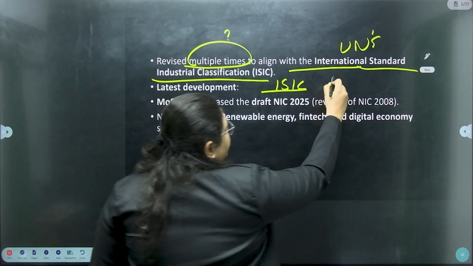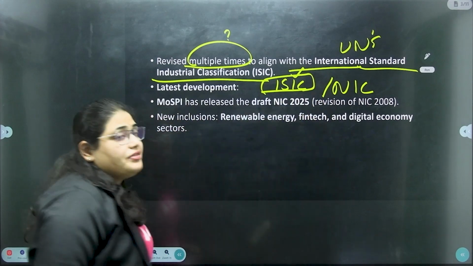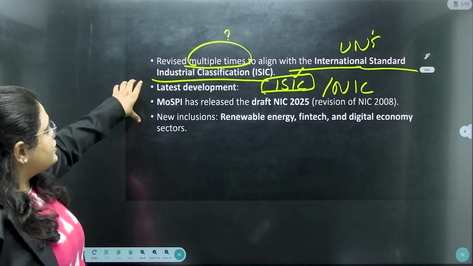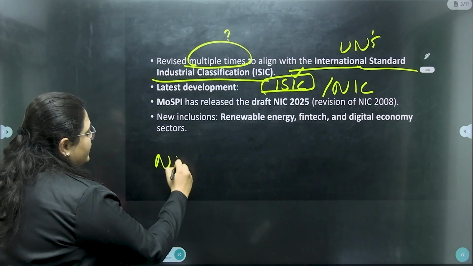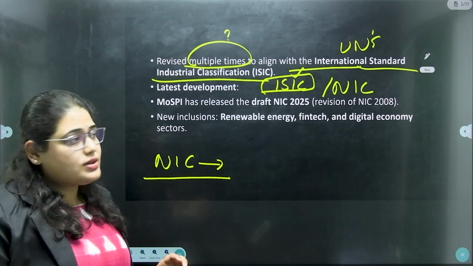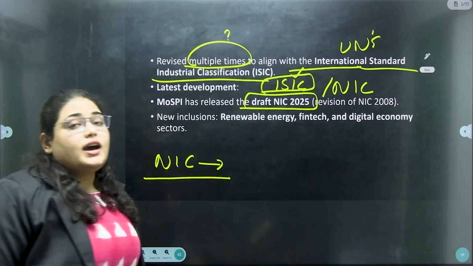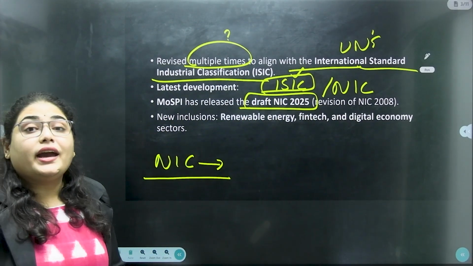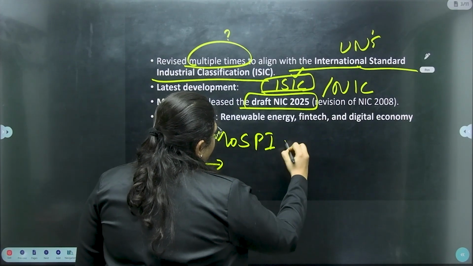So in India, we have the NIC. In the world, as the global standard, we have the ISIC. Right. So what is the latest development? Why are we seeing NIC? Because we are again revising the NIC values. So a draft of NIC 2025 has been released by MOSPI, the Ministry of Statistics and Program Implementation.